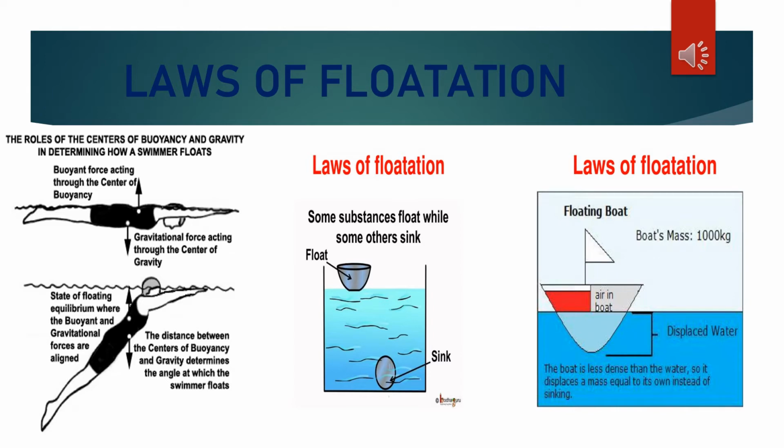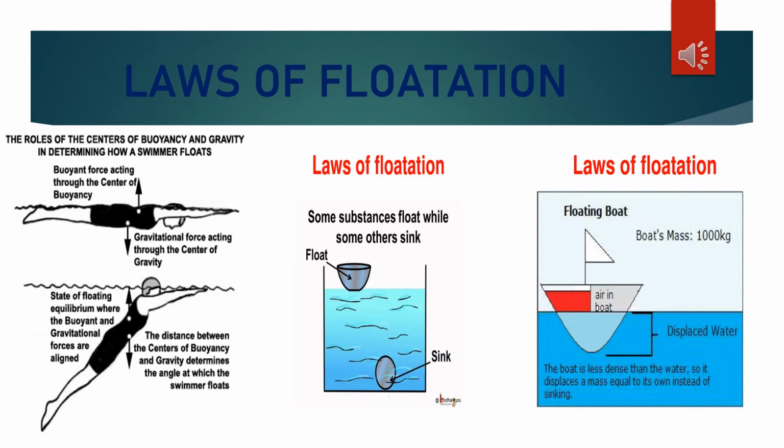Now number B. If W is equal to W dash, that is, when the weight of the body is equal to the weight of the liquid displaced, then the body floats completely immersed anywhere within the liquid. In the third diagram, you can see the roles of the centers of buoyancy and gravity in determining how a swimmer floats.